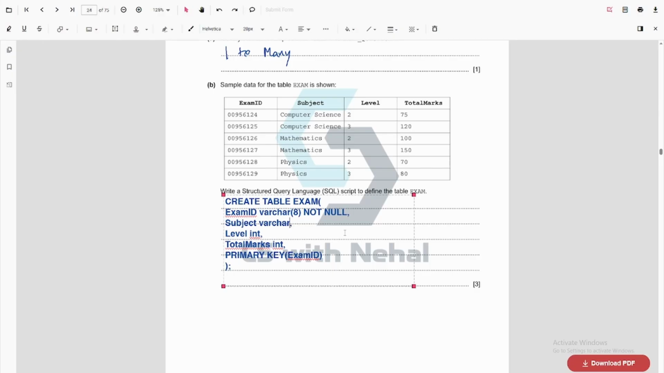Then subject is also a VARCHAR. Let's give it 20 since the name can be big. Then I have level, which is INT. Total marks is INT, and the primary key is the exam ID. Also, VARCHAR should be capital. This is the convention of Cambridge.